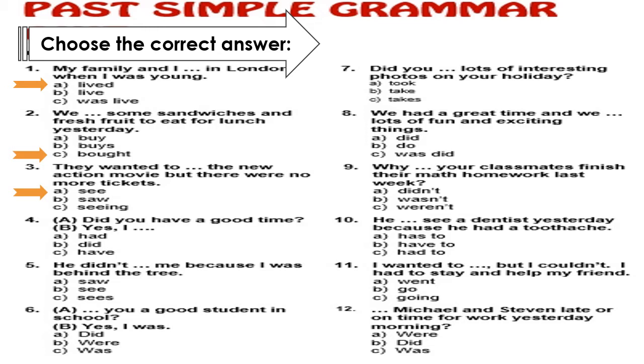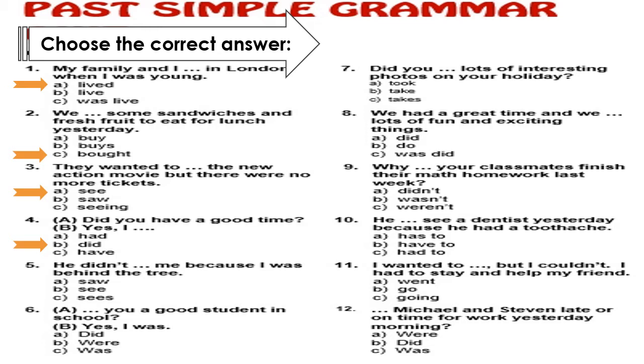So if I use did in the question form, I have to use did in the answer. So what would I use, A or B or C? Excellent, I would use B. So I will say as an answer, yes, I did. And of course, if you have no in the answer, you will put not. I'll say no, I didn't.